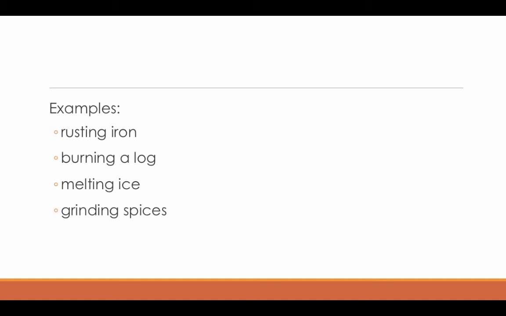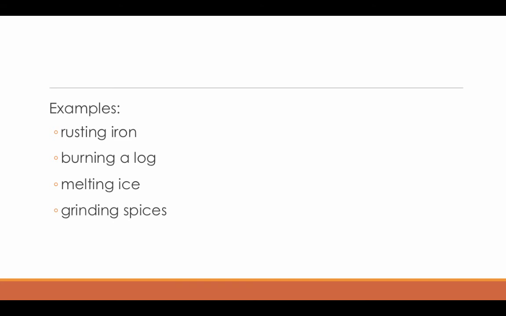So let's just go through 4 different examples to clarify the difference between a chemical and a physical change. So if I were to rust iron, when you rust iron, what you're doing is you're taking iron and you're introducing it into an oxygen-rich environment. That iron reacts with the oxygen. Each of those substances has specific properties, but then it forms what's called iron oxide, which is a completely different compound than the iron and the oxygen alone.